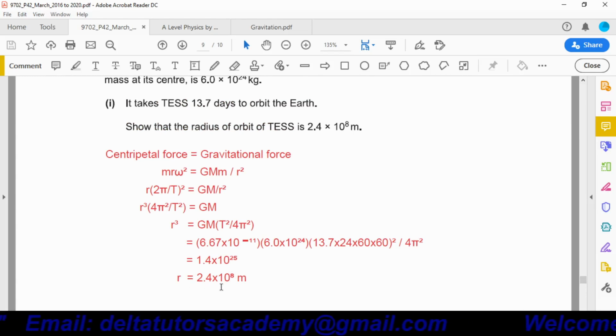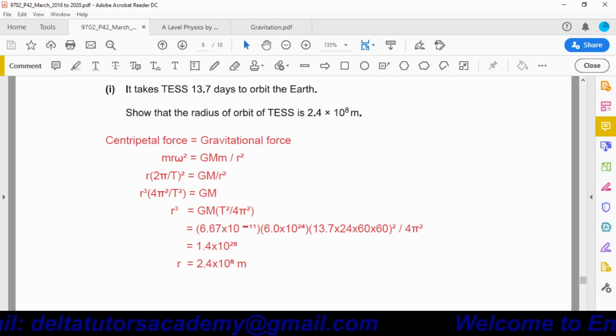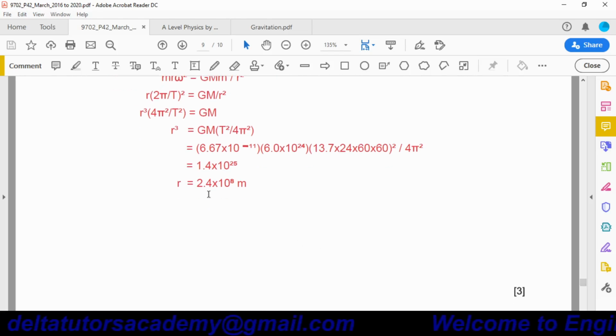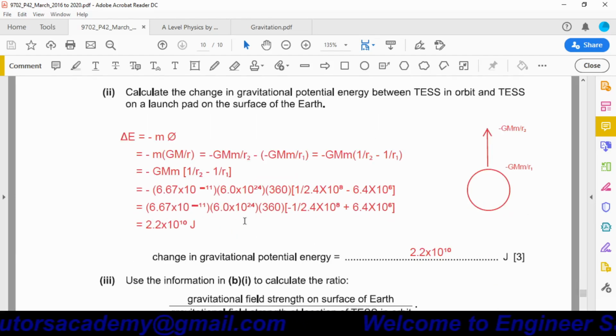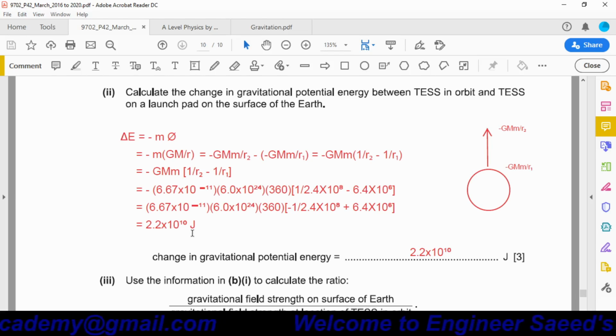When it is orbiting, moving in the circular path, the total distance from the center of the Earth is 2.4 into 10 power 8 meters. Okay, by solving this one, we got 2.2 into 10 power 10 joules. So the change in gravitational potential energy is 2.2 into 10 power 10 joules.